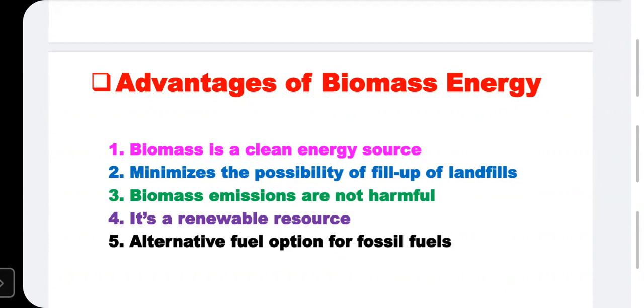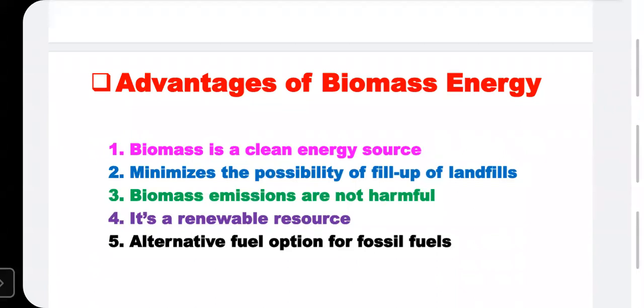For example, we are discussing garbage that would otherwise fill the landfills can be collected by combustion and transformed into a valuable energy source. Sometimes where landfill land is used, if we produce garbage there, that garbage or other agricultural crops are for generating biomass that can be utilized, and this is another advantage of biomass energy.